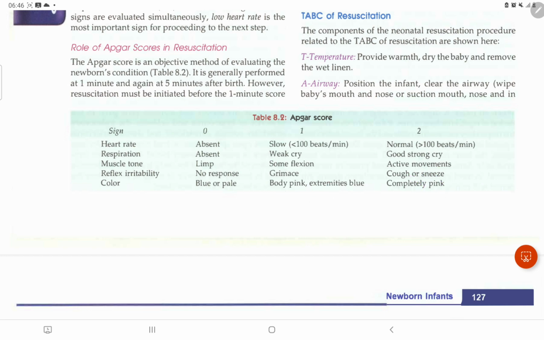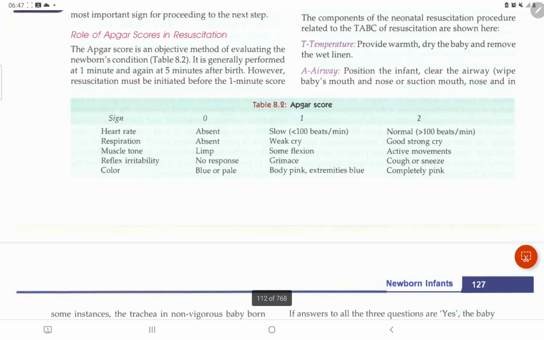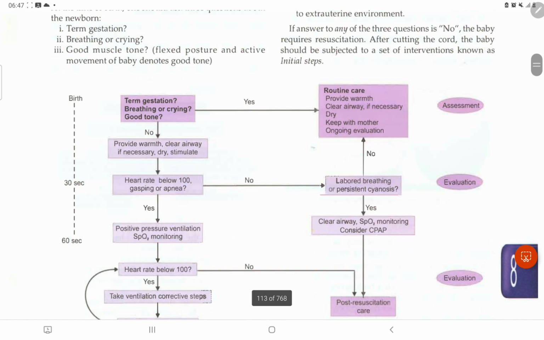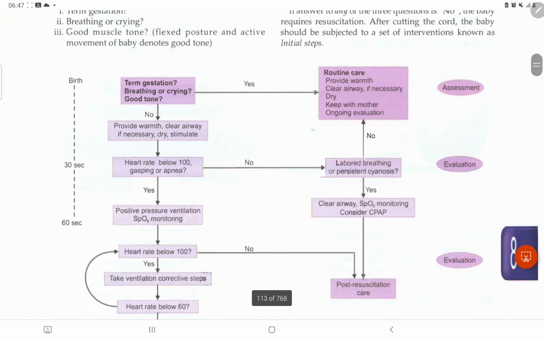Now abnormal begins from here. Heart rate slow, it's below 100. Okay, respirations weak cry, muscle tone some flexion, color means body pink, extremities blue. Okay, a score of 0 means heart rate absent, respiration absent, muscle tone limp, reflex no response, color blue or pale. Okay, these are the things over here. Now we have the algorithm over here. Okay, this is one of the most important things.